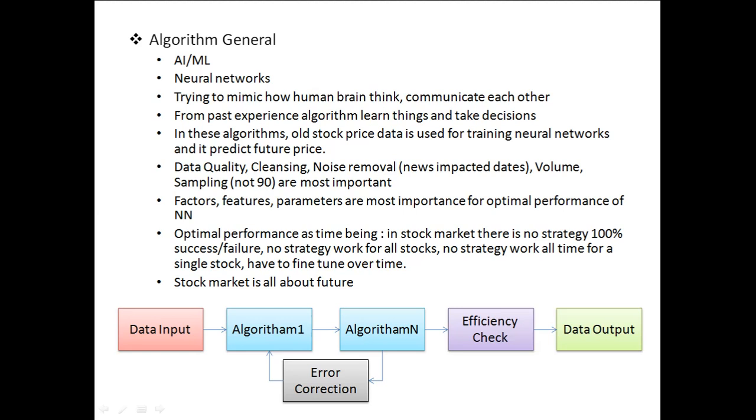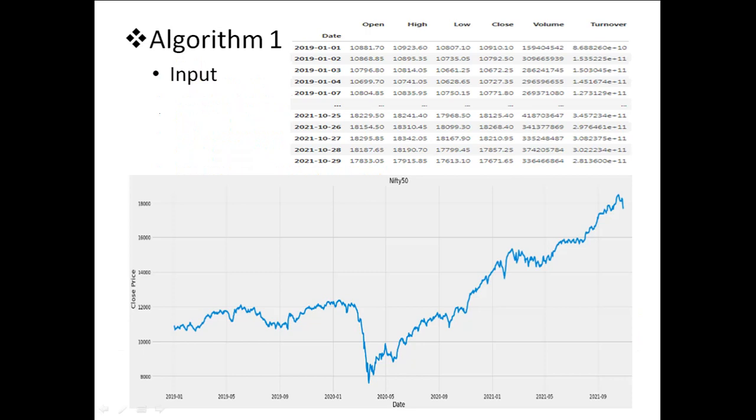So we have to fine tune our algorithm over time. And the stock market is always about the future, so we have to think about the future and a long term perspective when investing or trading. So this is the input for our algorithm. Let's discuss our algorithm one. This is the input we have given to our algorithm one.